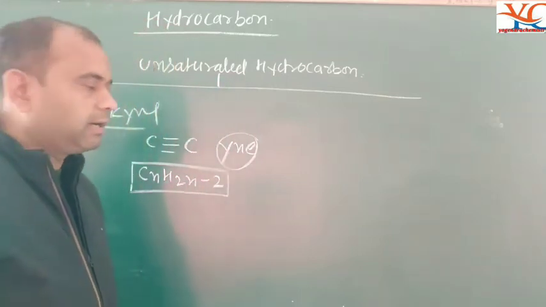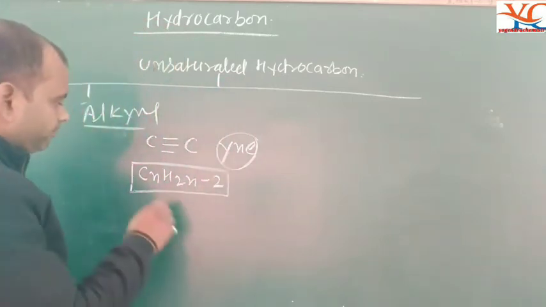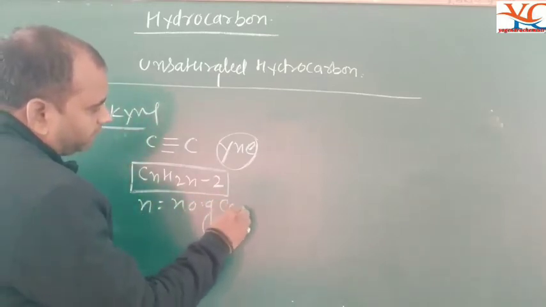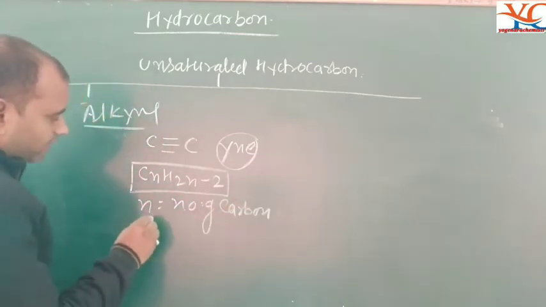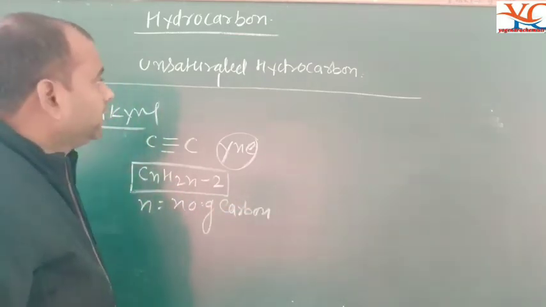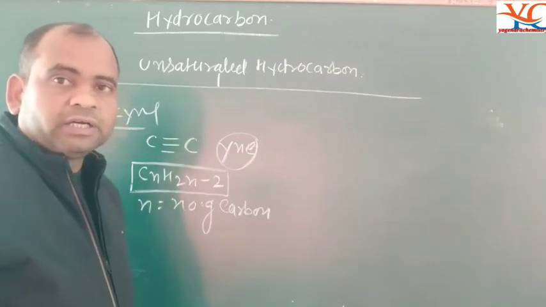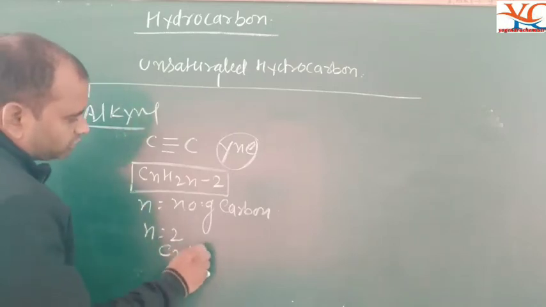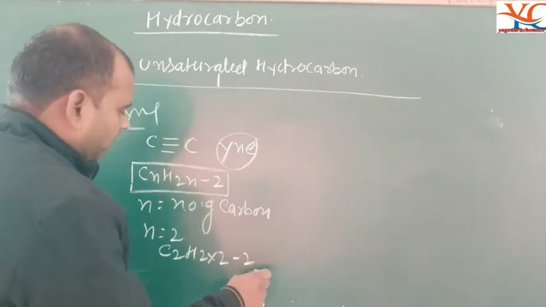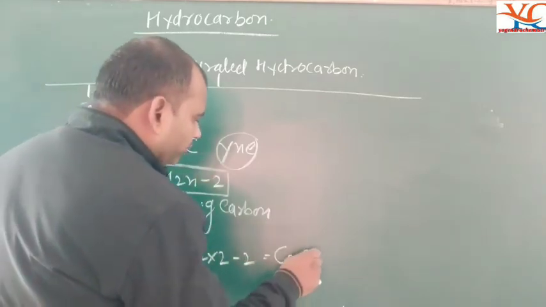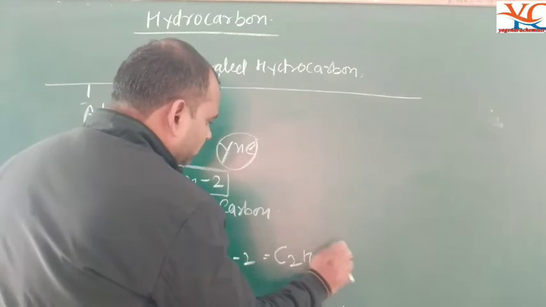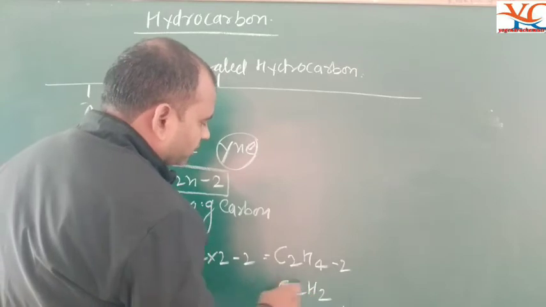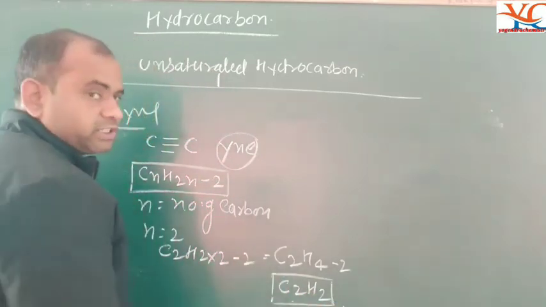The first member of the alkynes has 2 carbons, n equal to 2: C2H2×2−2, which is C2H4−2, and then C2H2. The first member of the alkynes is C2H2.